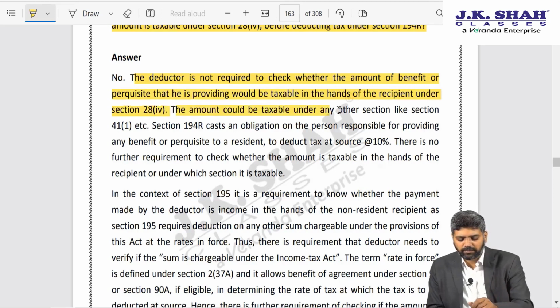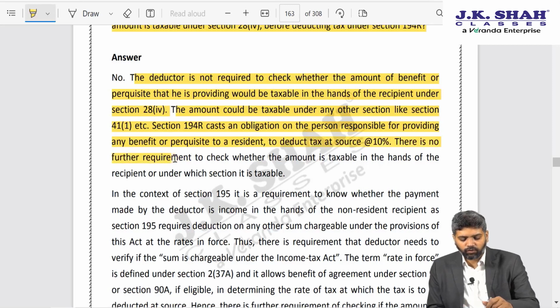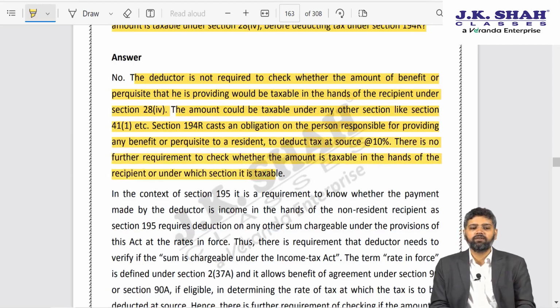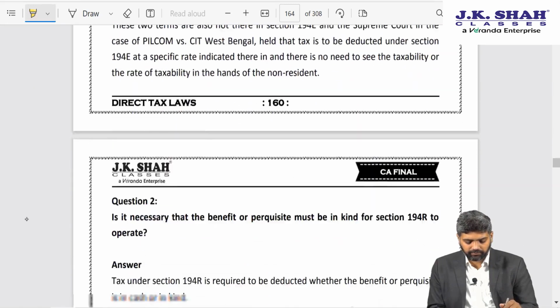The amount could be chargeable under any other section like 41(1). Section 194R casts an obligation on the person responsible for providing benefit or perquisite to a resident to deduct TDS at 10%. There is no further requirement to check whether the amount is taxable in the hands of recipient or under which section it is taxable. I hope this clarification is clear.